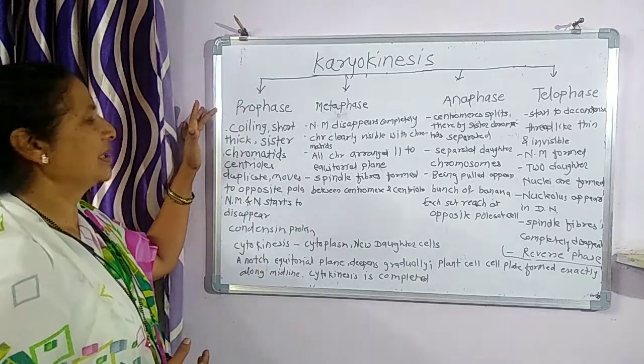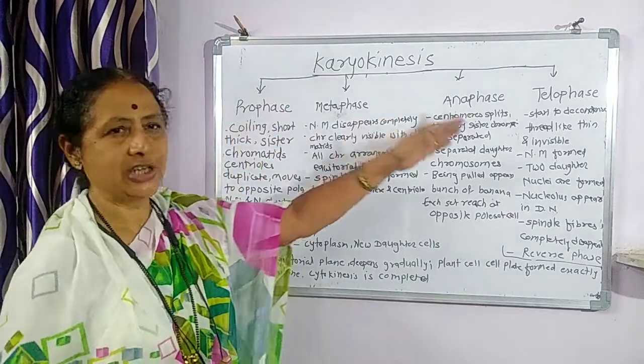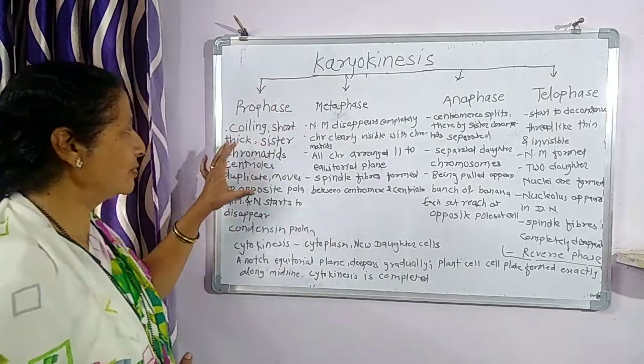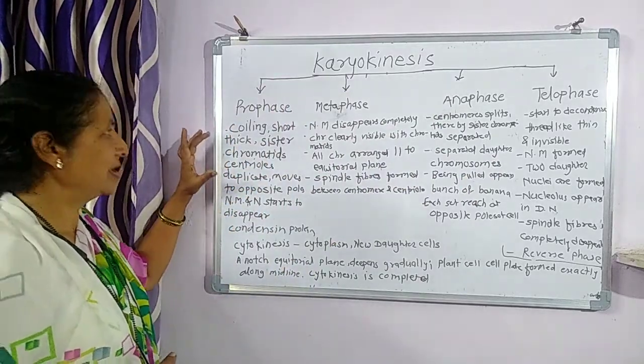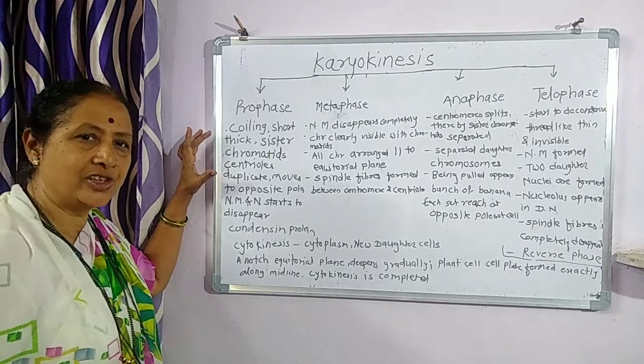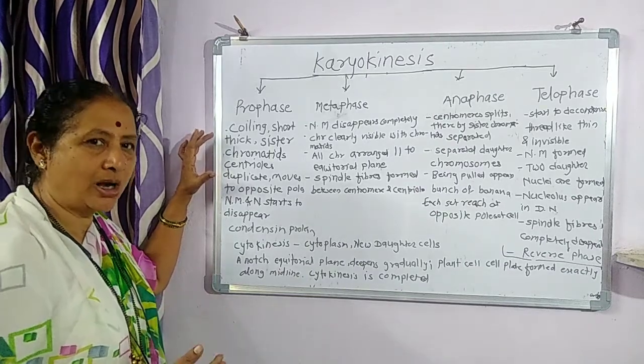First, prophase, metaphase, anaphase, and telophase. In the prophase, what happens? Coiling and condensation occur, and due to the condensation the chromosomes become short and thick.